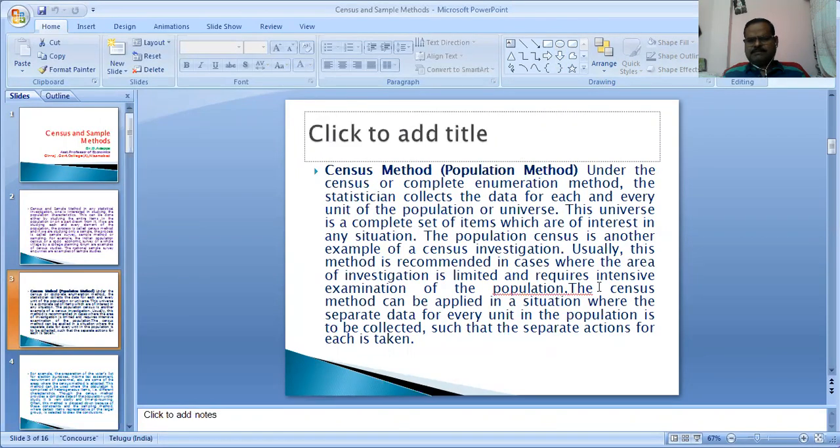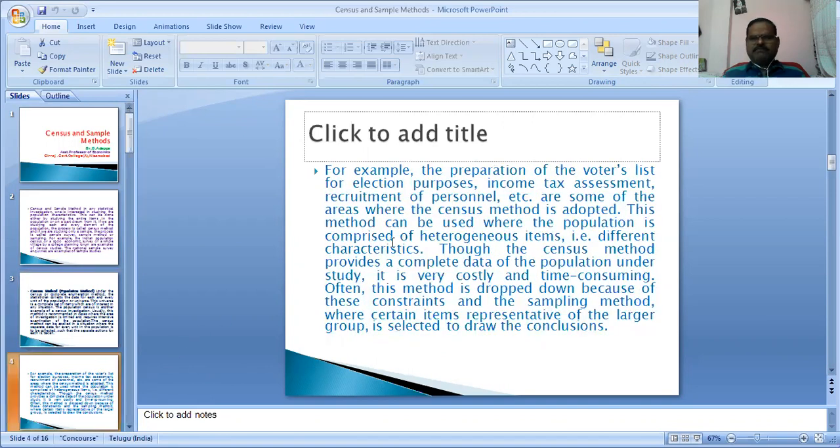The census method can be applied in a situation where separate data for every unit in the population is to be collected, such that separate action for each can be taken. For example, the preparation of the voter list for election purposes, income tax assessment, recruitment of personnel, etc., are some of the areas where the census method is adopted.